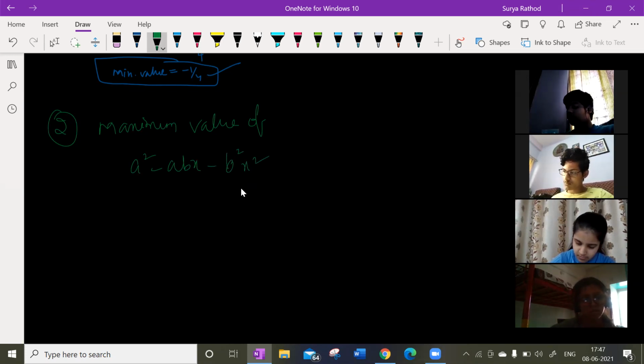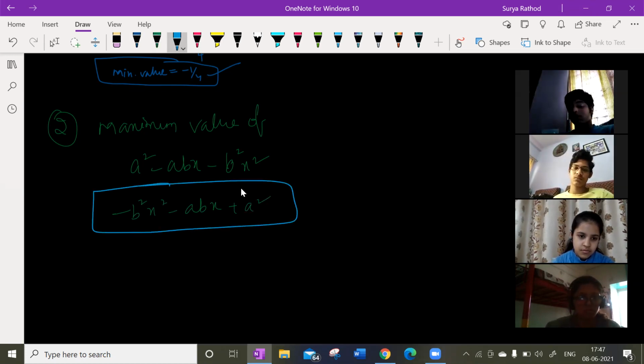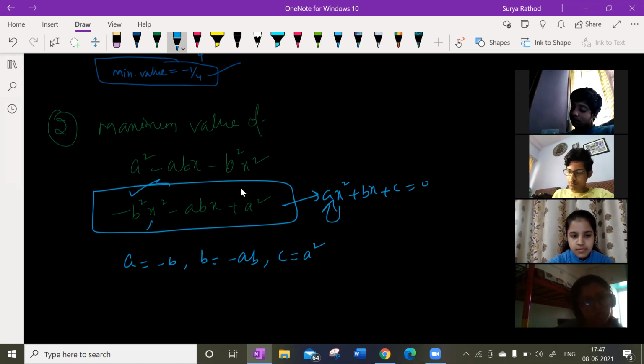Guys, look at how it looks: minus b square x square minus abx plus a square. Now tell me, isn't it looking like ax square plus bx plus c equal to 0? Then what is the a value here? a is equal to minus b square. What is the b value here? Minus ab. What is the c value here? c is a square. This is my x square coefficient. The coefficient of x square is always the a value, the coefficient of x is the b value, and the constant is always the c value. Understood?